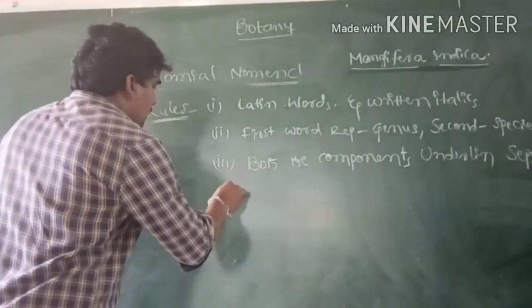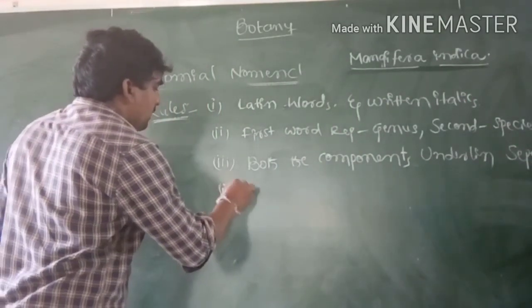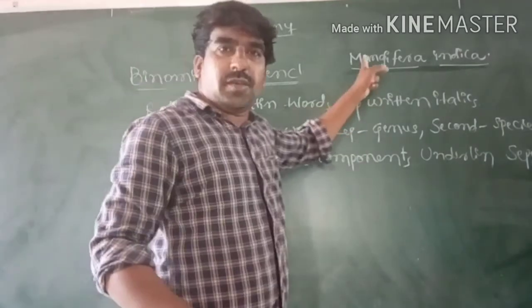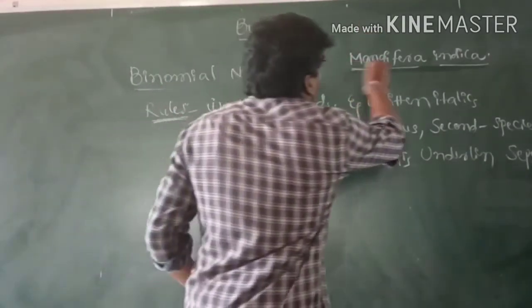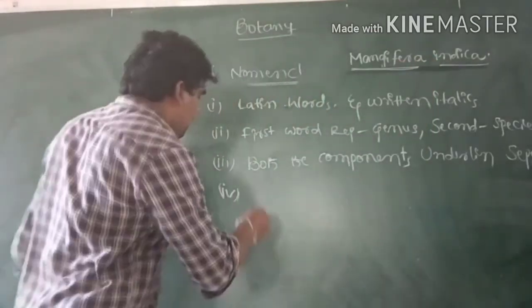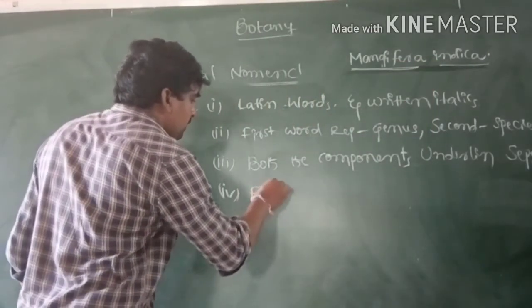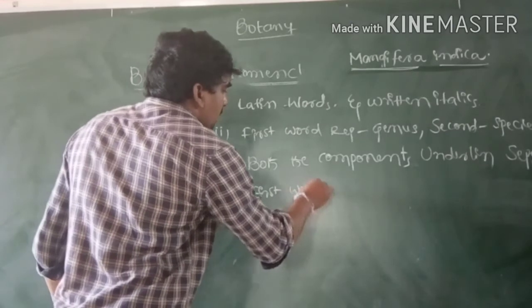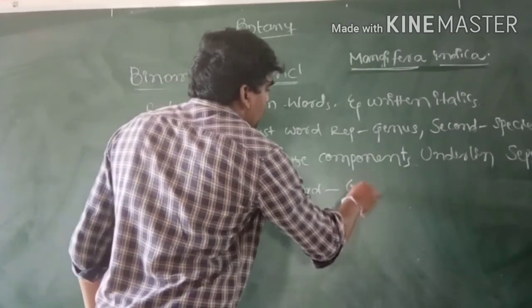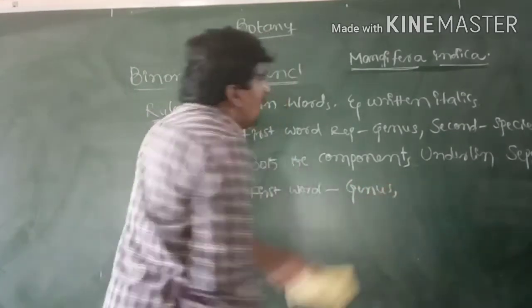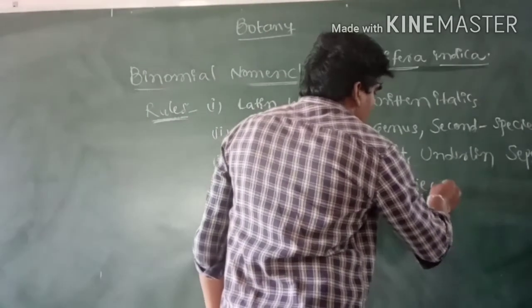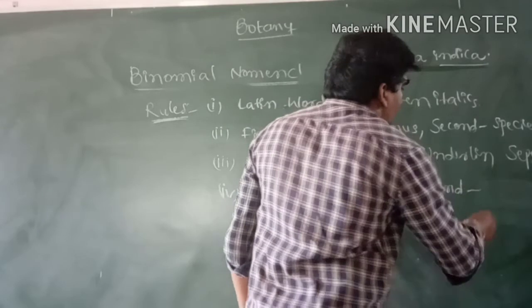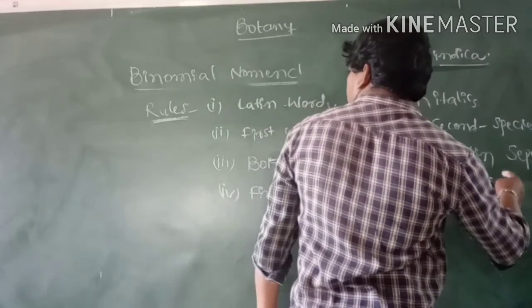Next, fourth rule: the first word denotes the genus, for example Mangifera, and the second word denotes the species.